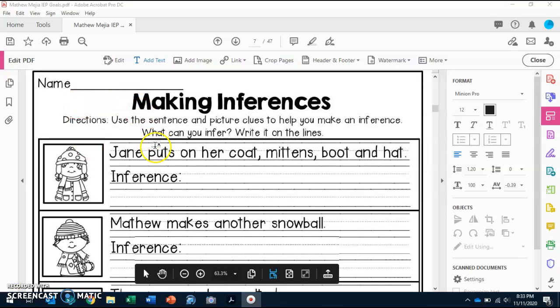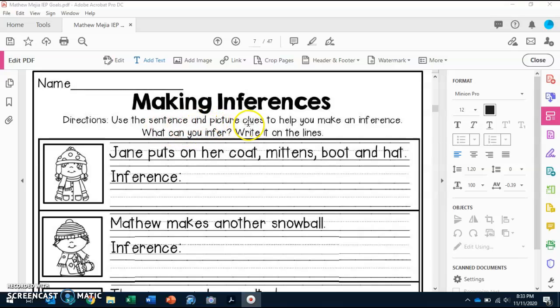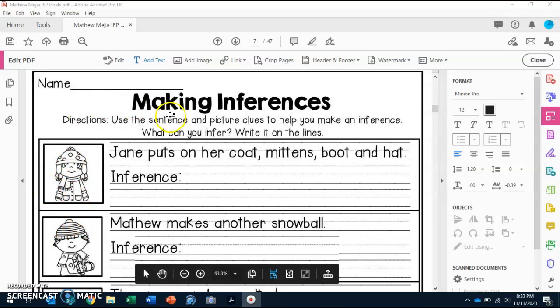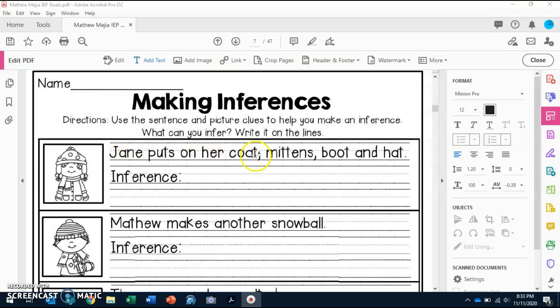So make sure you write your name, and it says Making Inferences. Use the sentence and the picture clues to help you make an inference. What can you infer? Write it down on the lines. So here, Matthew, look at this picture. What can you see? It's a girl with a hat and a scarf and a jacket and a mitten. And the sentence says, Jane puts on her coat, mittens, boots, and hat.